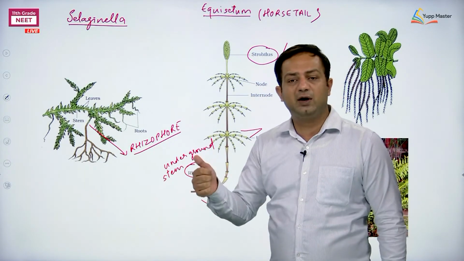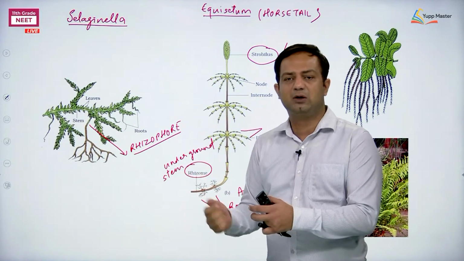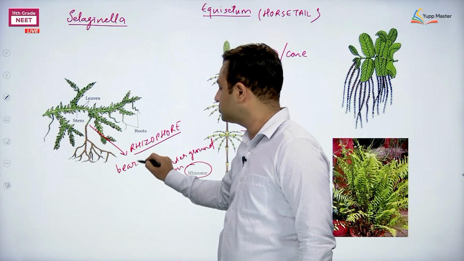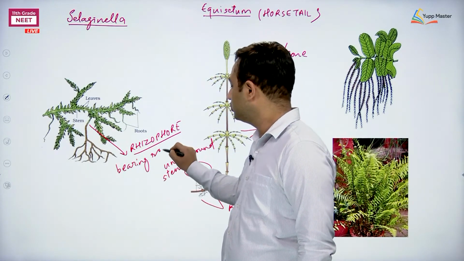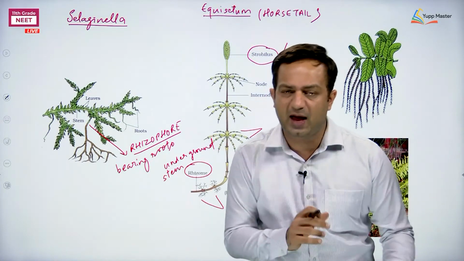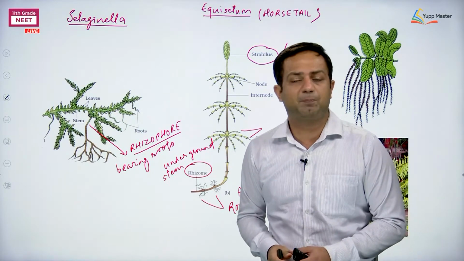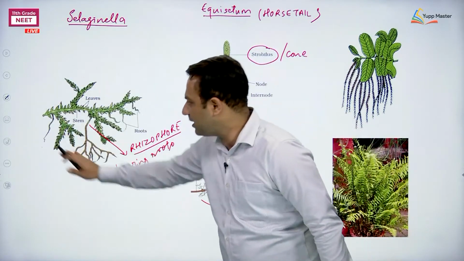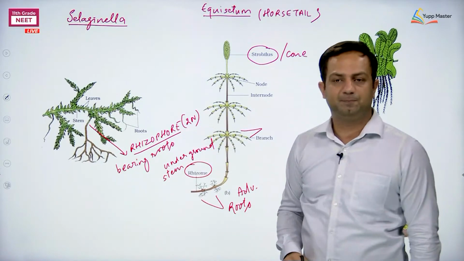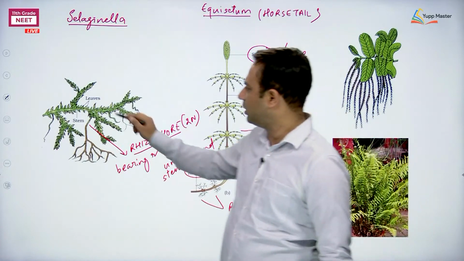But remember, rhizoid functions like a root, and rhizomorph functions something like a root, but this rhizophore is one which is bearing roots. It is not the root, it is bearing roots. So the rhizophore is something in between the stem and the root. The other question about rhizophore is, what is its ploidy? This plant body is sporophytic, so the rhizophore is 2n, diploid. And the roots are obviously adventitious, no doubt about this.